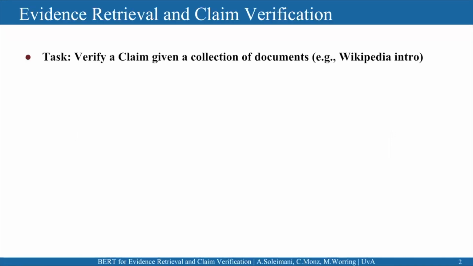Let me first explain the problem. The task is to verify a claim based on a set of documents. In our case, they are Wikipedia introductory passages. It is a little similar to textual entailment or natural language inference, but the difference is that you need to first find the evidence sentences supporting or rejecting the claim, and then do the claim verification.